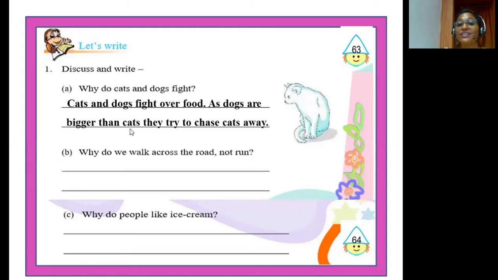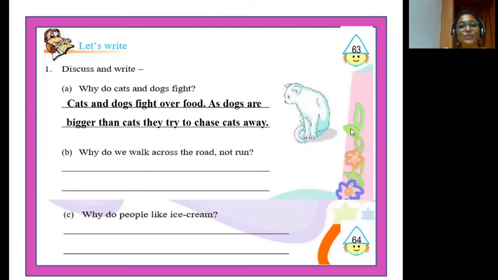Our second question here is, why do we walk across the road, not run? Children, this is a serious question. If you run across the road, there is every chance of you getting hit by a speeding vehicle. So it is not at all advisable for you to run on the road. Instead, you must wait and look for vehicles on both the sides and then walk across the road. Okay? This is for your own safety.